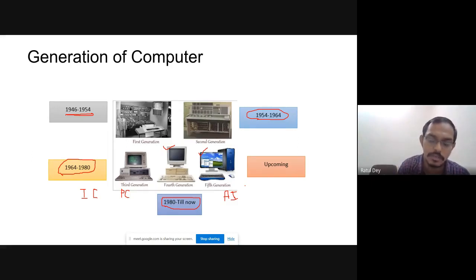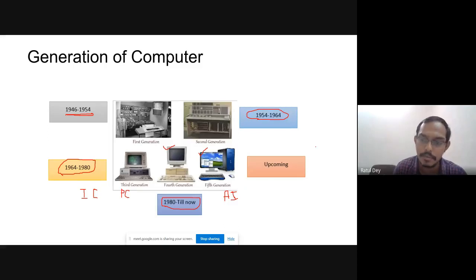Slowly we are going in this direction. The computer is able to think something. It can easily identify what the next requirement is. This is equivalent to our human brain. When AI comes, that is, artificial intelligence, we are intelligent persons because we are human beings, and they are artificially intelligent. They are doing their own job. We cannot say each and every time, automatically the computer is doing its job.